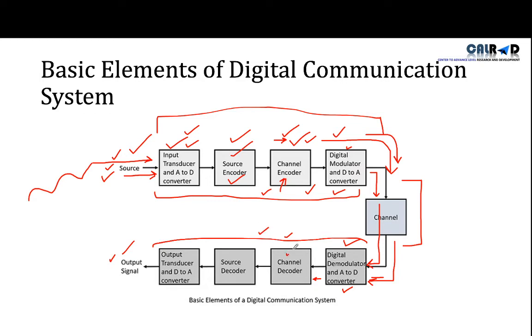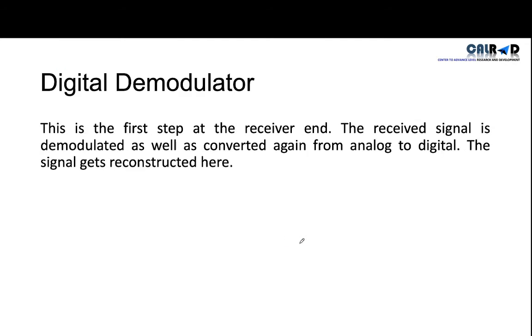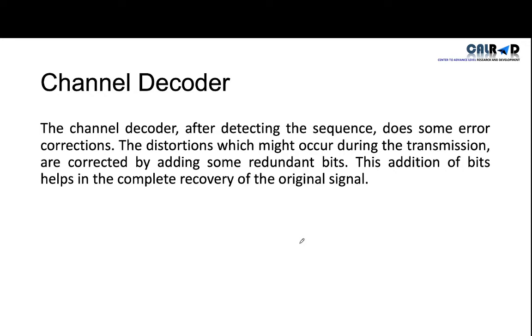So what is the work of the channel decoder? From the demodulator, our data is converted from analog to digital. Now what will the channel decoder do? The channel decoder, after detecting the sequence, does some error correction. The distortions which might occur during the transmission are corrected by adding some redundant bits. This addition of bits helps in complete recovery of the original signal.